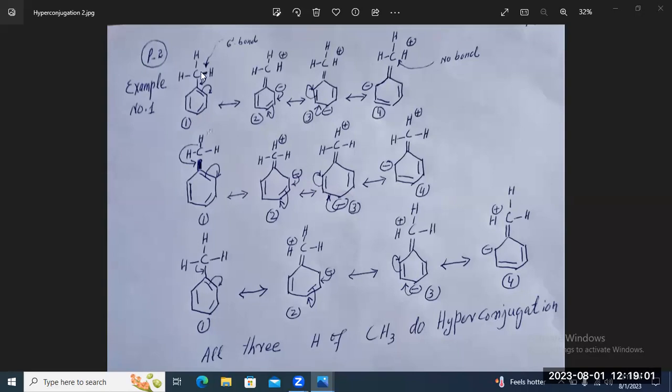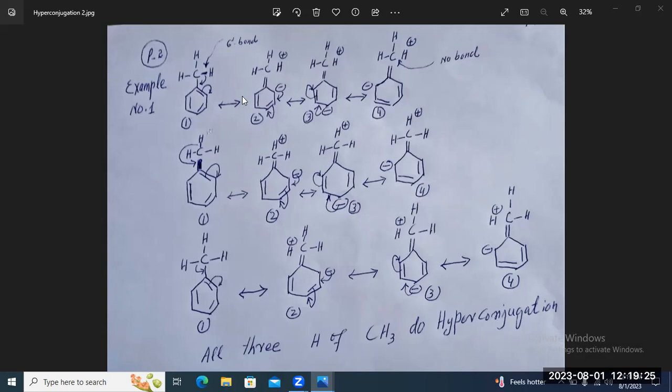The C-H sigma bond is in conjugation with the pi bond in the ring. So C-H bond, single bond, double bond. This sigma bond is in conjugation, so hyperconjugation can occur.